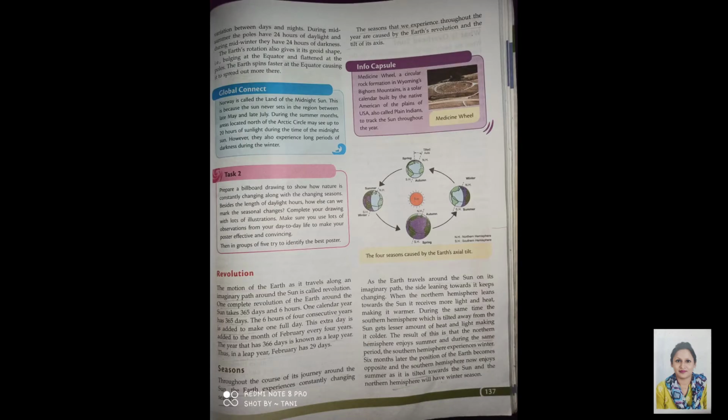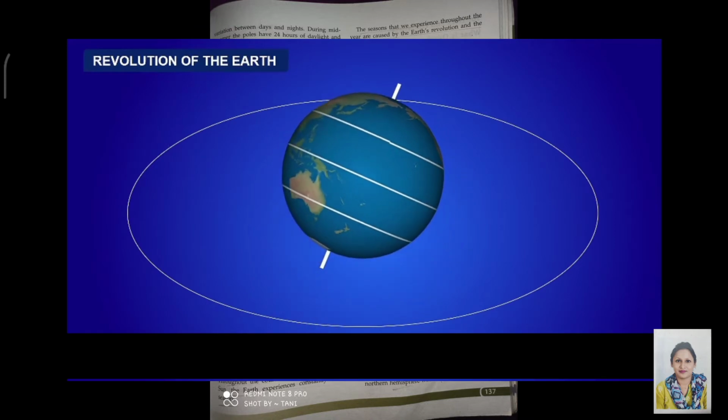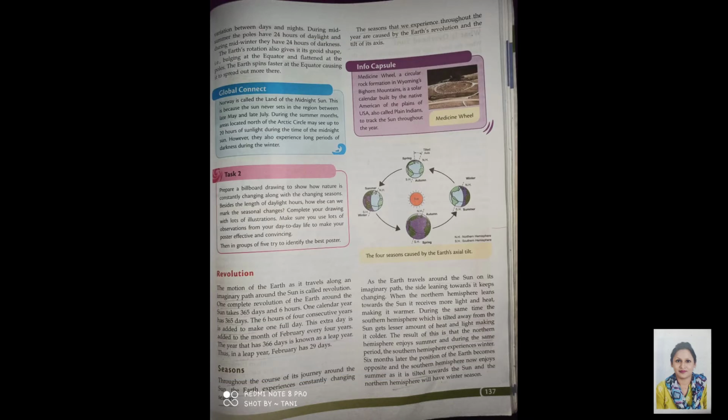Now comes the revolution. The motion of the Earth as it travels along an imaginary path around the Sun is called revolution. One complete revolution of the Earth around the Sun takes at least 365 days and 6 hours. One calendar year has 365 days, so the 6 hours of 4 consecutive years is added to make one full day, and this extra day is added to the month of February every 4 years.